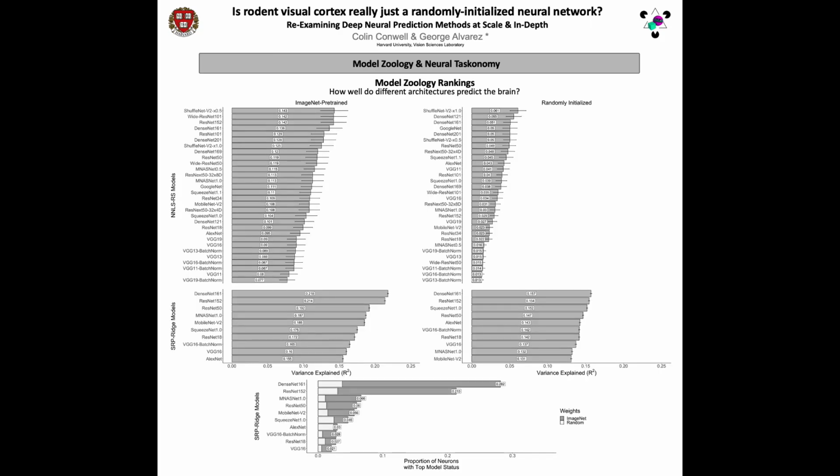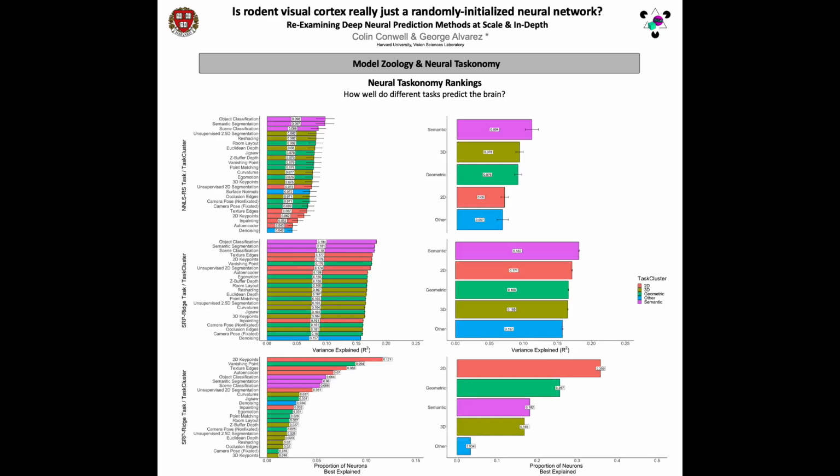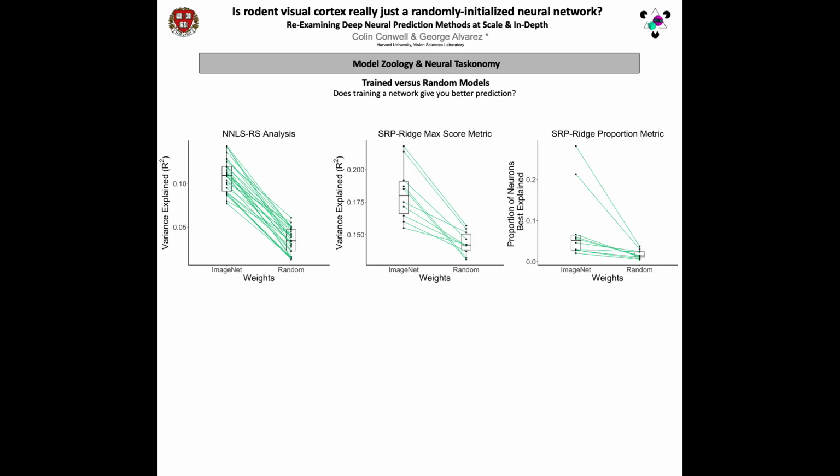So, what does all this give us? Well, the first thing it gives us are rankings, wherein certain models do better at predicting mouse brain than others. I'll first show you what these rankings look like in general, and then show you how we can use them to answer more specific questions about better modeling the mouse brain. Here are the rankings for the 30 different object recognition architectures, according to the various metrics we just discussed. Here are the rankings for the Taskonomy models, parsed also into various data-driven clusters according to how well training on one task transfers to another.